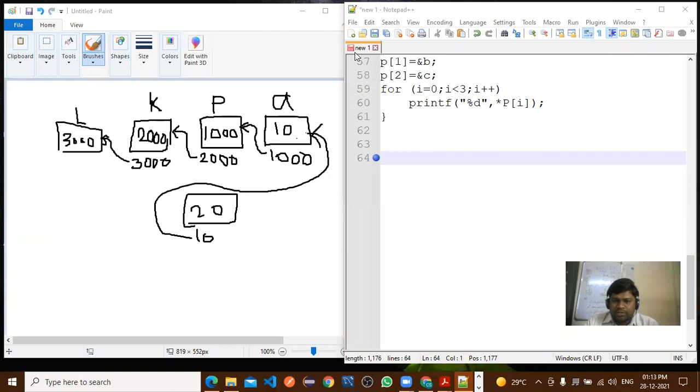Nikita madam, Nikita, the roll number A30. Roll number A30. Got the concept? Yes, sir.